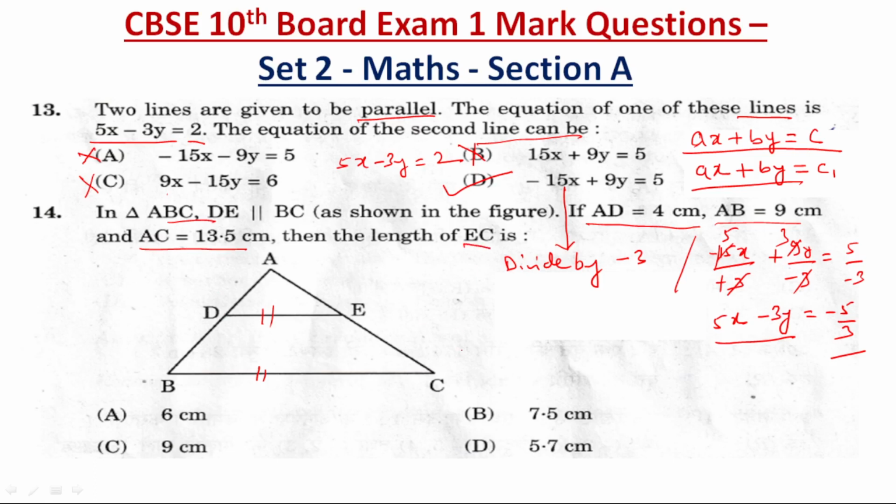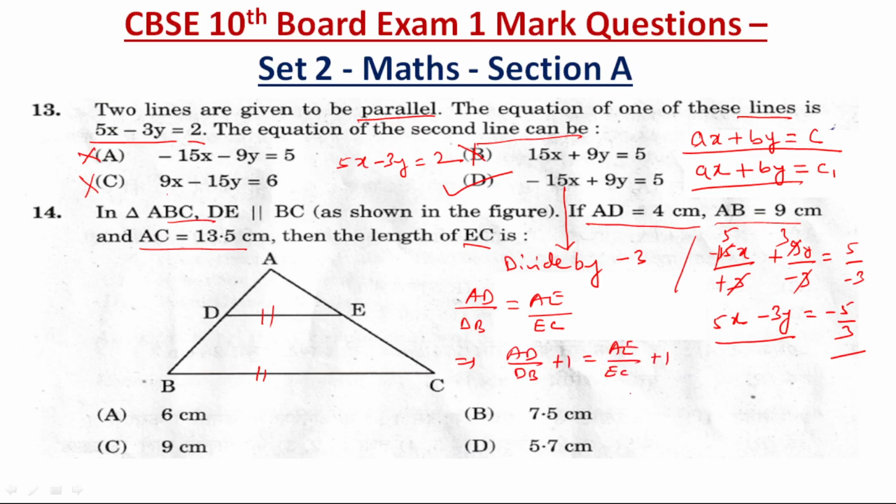So we know that the proportionality theorem says that AD by DB is equal to AE by EC, right? So we can even write AD by DB plus 1 is equal to AE by EC plus 1.